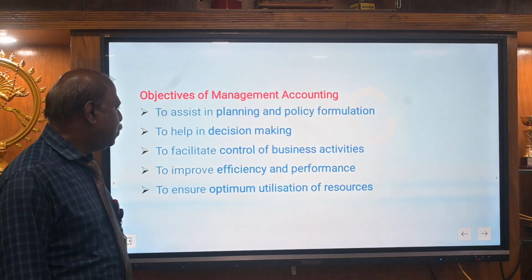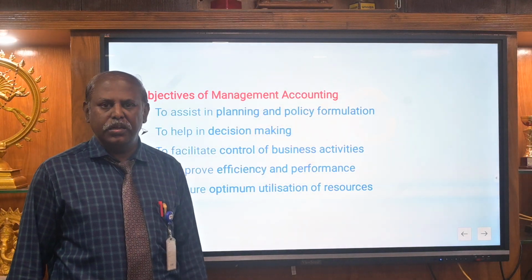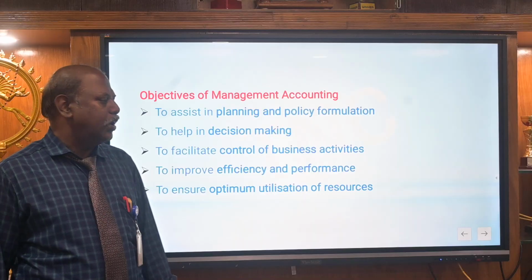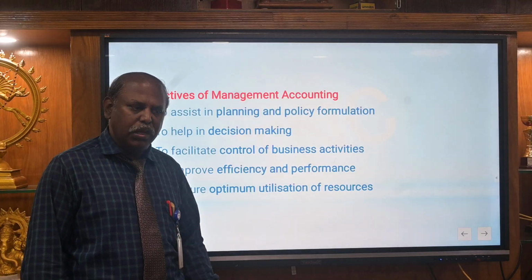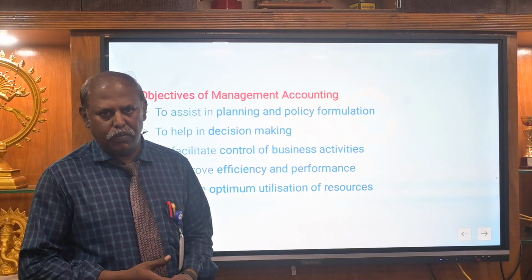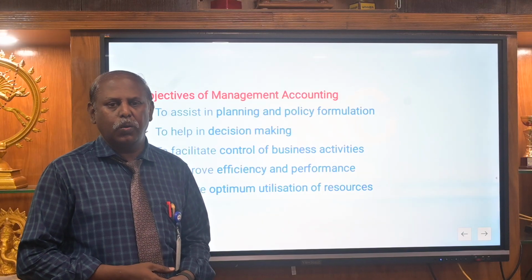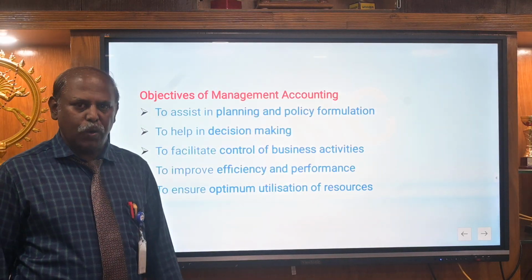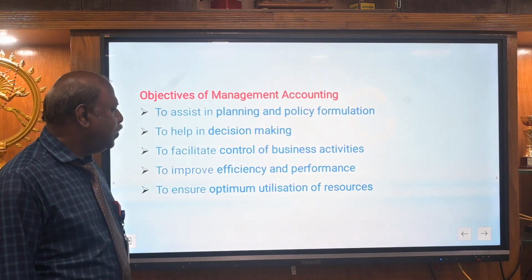Then the second one is to help in decision making based on past data: measuring, analyzing and confirming the data. They can take decisions based on the previous information. The third one is to facilitate control of business activities. Control means, for example, material control. Material control means how to avoid material wastage and how to control the purchase cost. Just like that, we can control the overall business activities based on past data. Then the fourth one is to improve efficiency and performance.